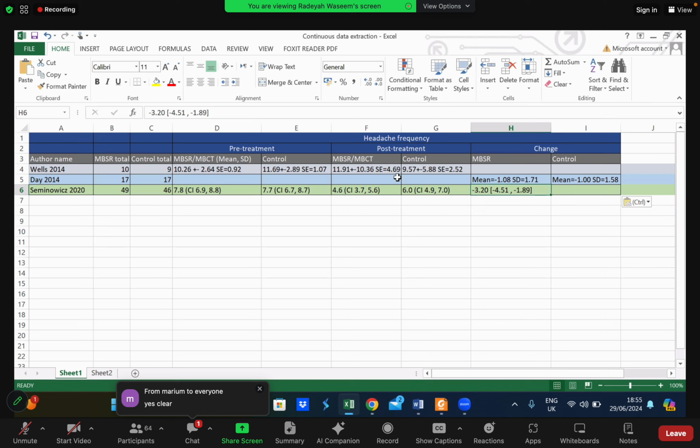Okay, now we're going to, Radia, I guess you should repeat it once again, from the original analysis, what we did in RevMan. I'm doing it again for Wells. Okay, I'll do it again. Just let me speak. I'll do it again for Wells et al. And then we'll proceed. Okay.